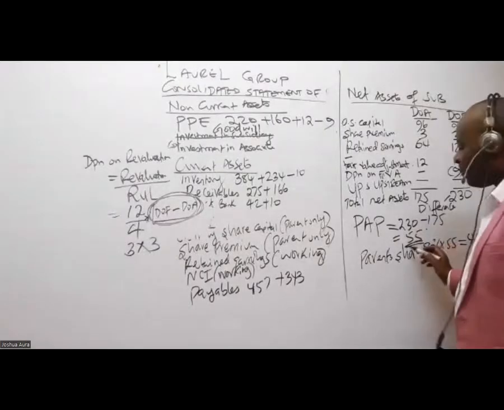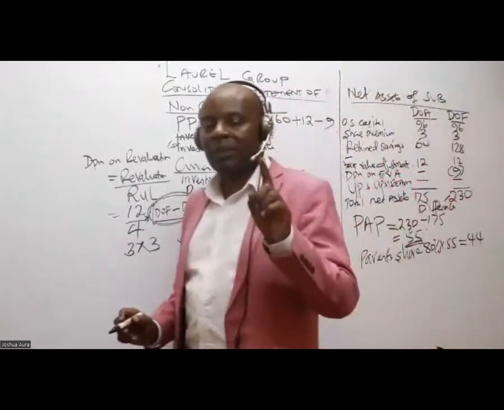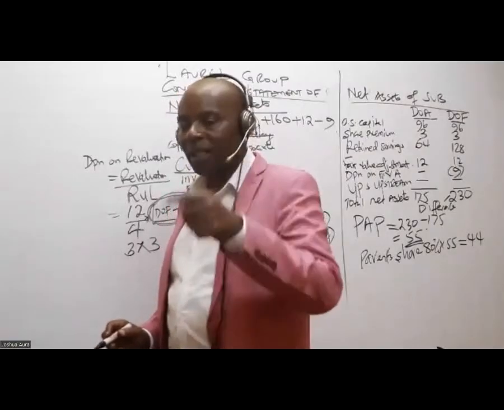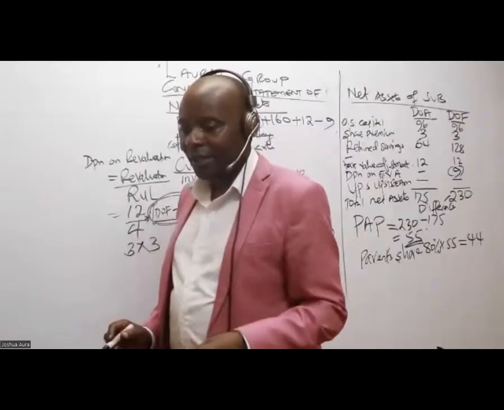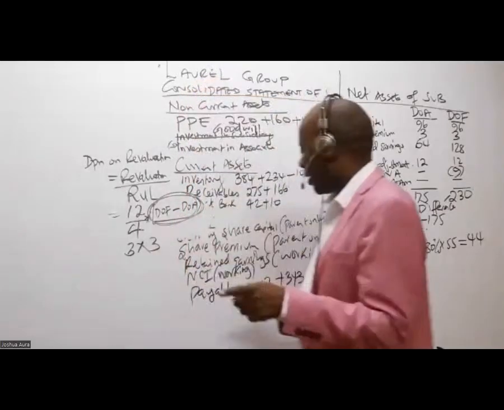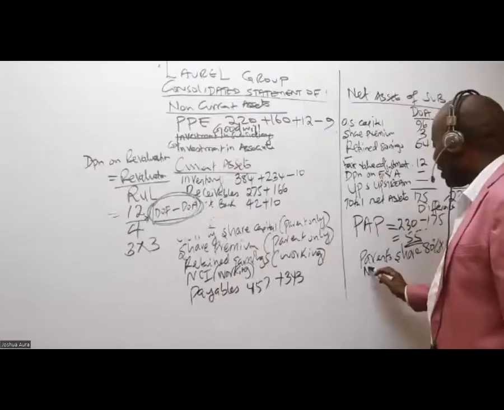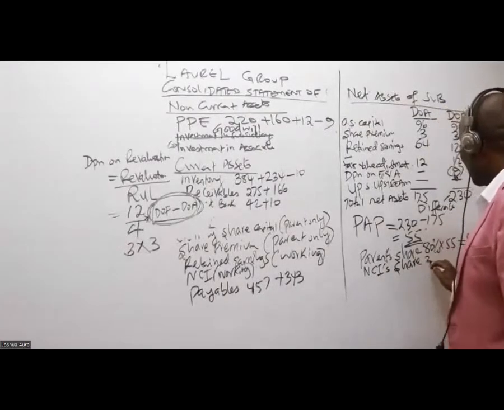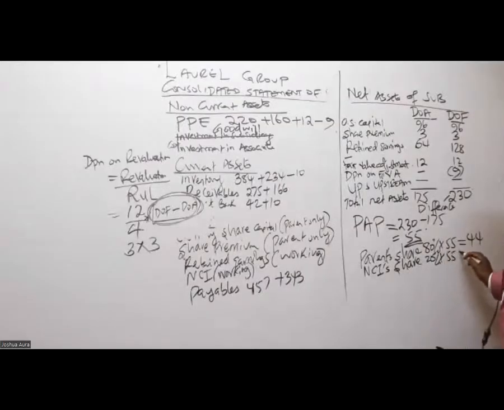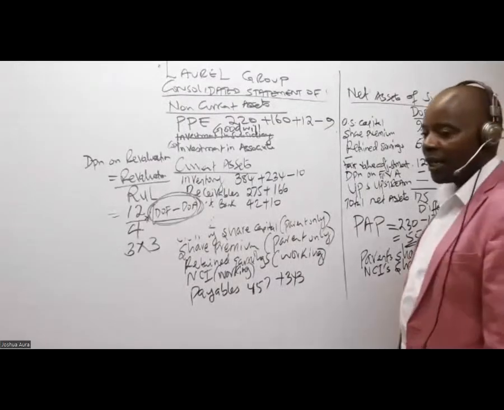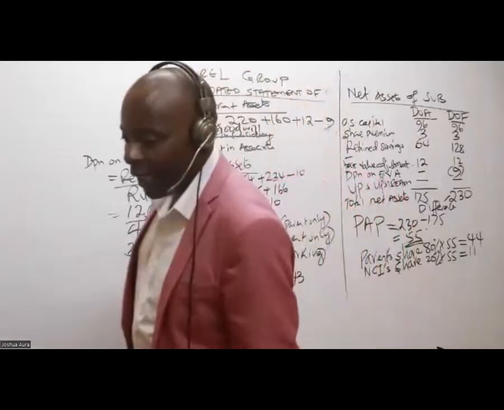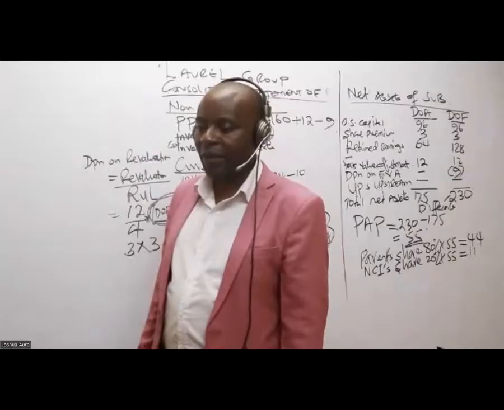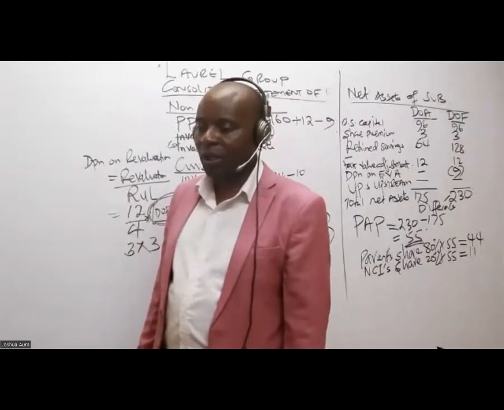From there, of course, because the parent has got 80%, there must be another stakeholder who has the other percentage. What is the name of the other guy? It's NCI. So you talk of NCI's share, it is 20% of 55, which will give me what there? 11. Thank you so much.